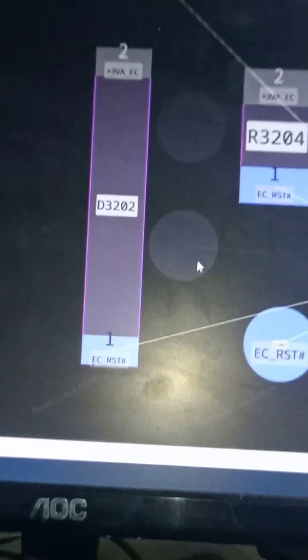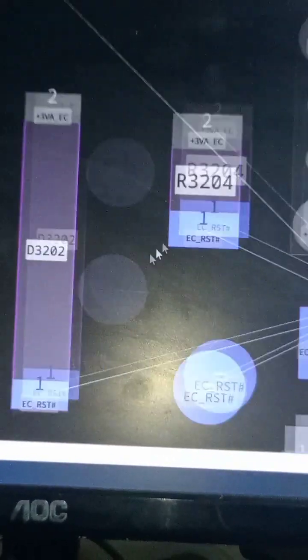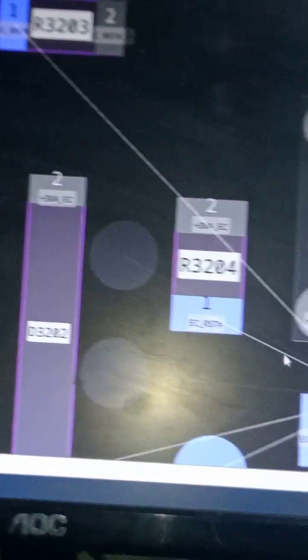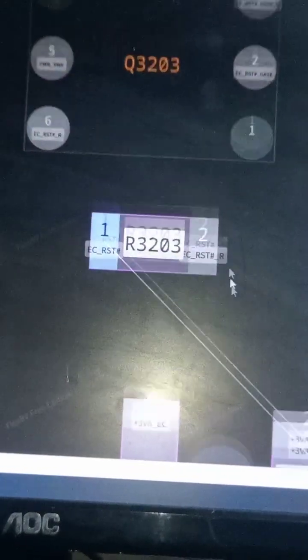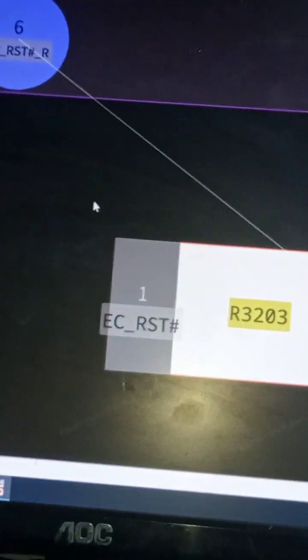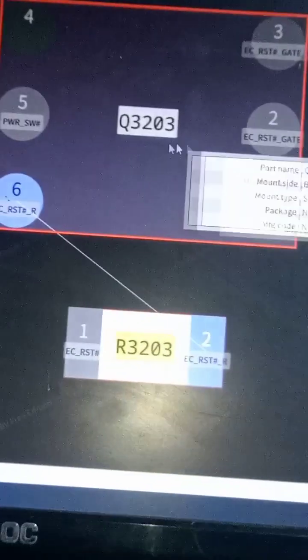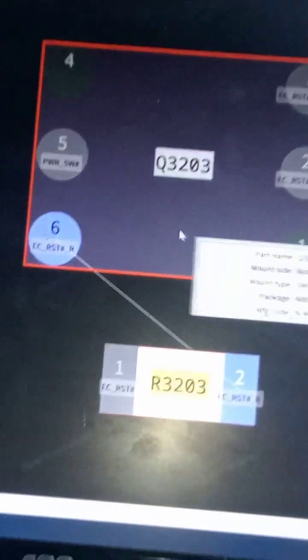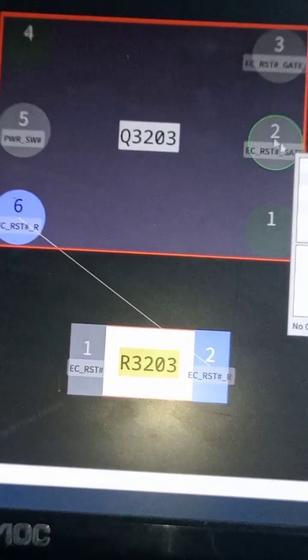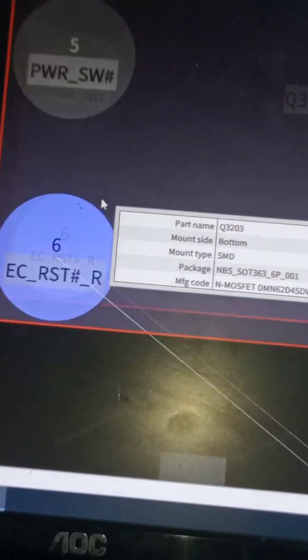There's also a diode here connected to this circuit. We have a pull-up resistor here for the EC reset signal, and the pull-up resistor is connected to this MOSFET. This MOSFET is responsible for generating the EC reset signal.